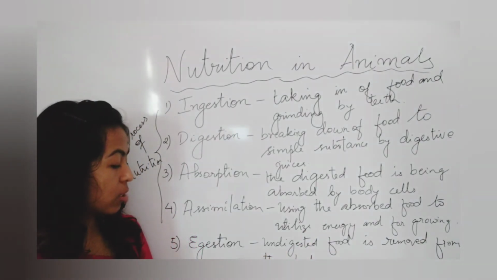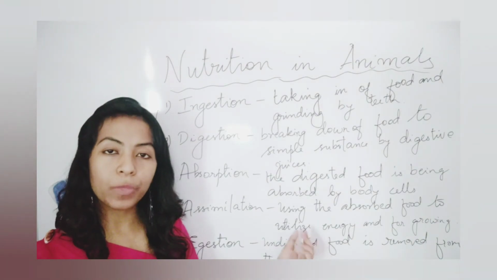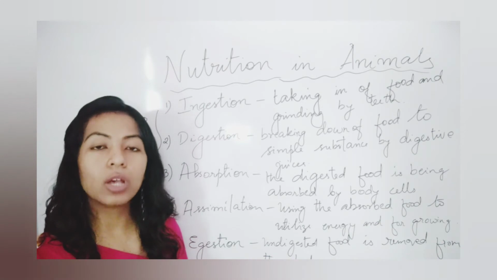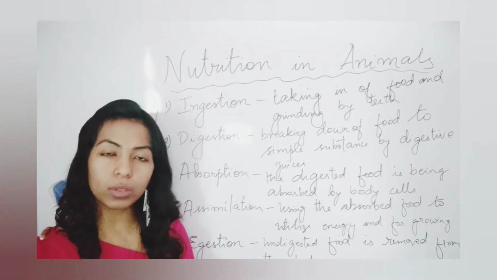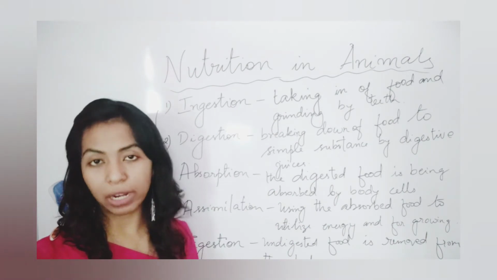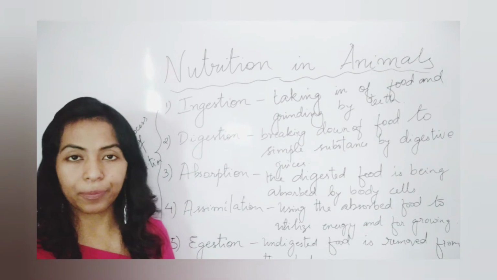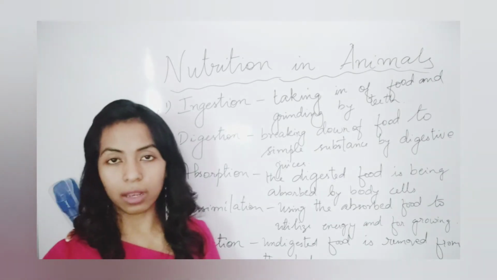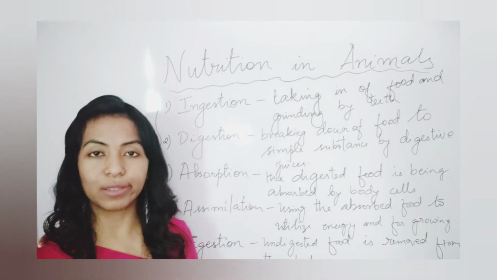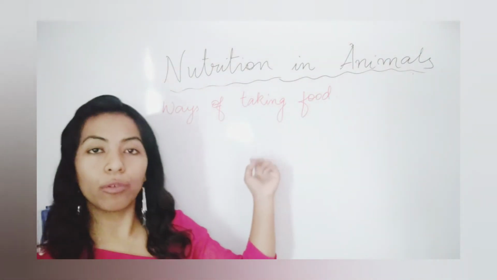Now the last step is called ejection. It is the process by which the undigested food is removed from our body, because it is of no use. Many harmful bacteria are also in there. That's why it has to be thrown out from our body. So I hope it is clear regarding the process of nutrition in animals. We will come to a topic, and that is called what? Ways of taking food.